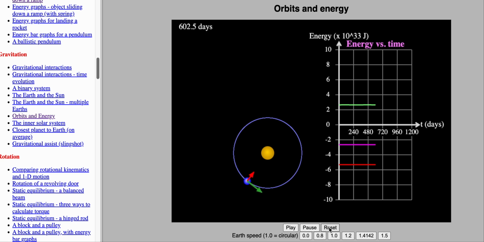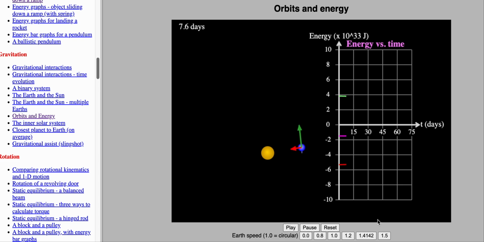So let's try it again with a different setup. So we'll give it 1.2 and I'll hit play and we'll let it run and you will see, oh my goodness. Okay, my kinetic energy is decreasing. That's because I'm moving away, and as I move away, my potential energy increases.